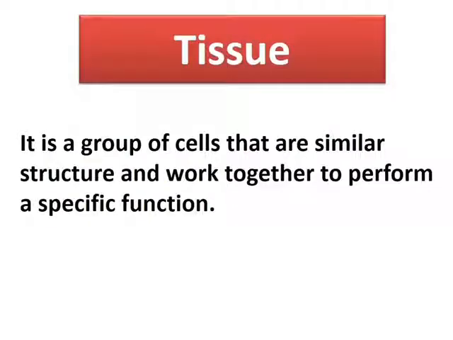Now let's see what a tissue is. Tissue is a group of cells that are similar in structure and work together to perform a specific function. My dear students, in the previous chapter, chapter number 5, the fundamental unit of life, you have learnt that every organism is made up of cells.